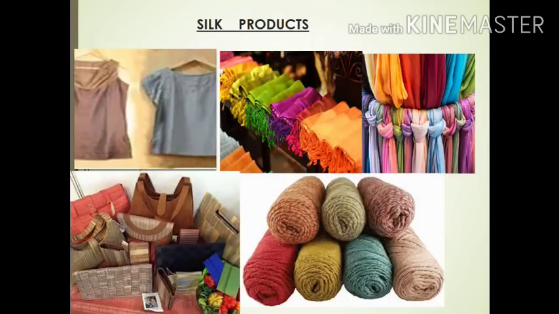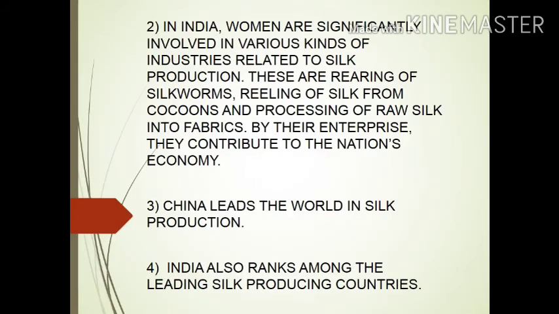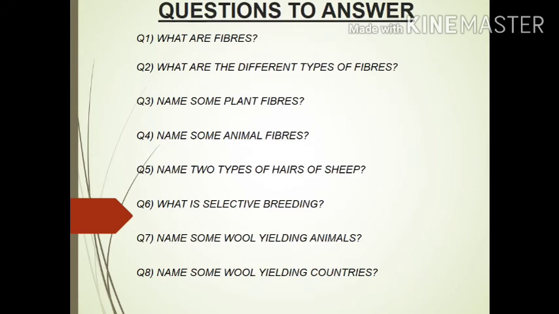So these were the 5 steps of obtaining silk from a silk moth. The steps and the various silk products are shown in the given image. In India, women are significantly involved in various kinds of industries related to silk production, such as the rearing of silkworms.